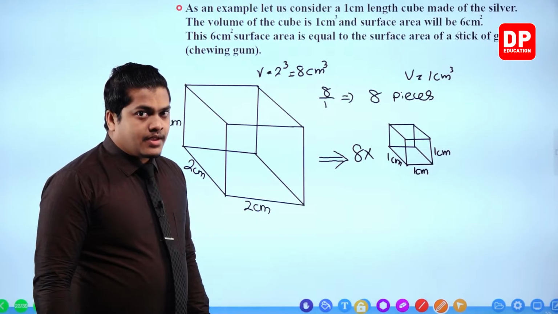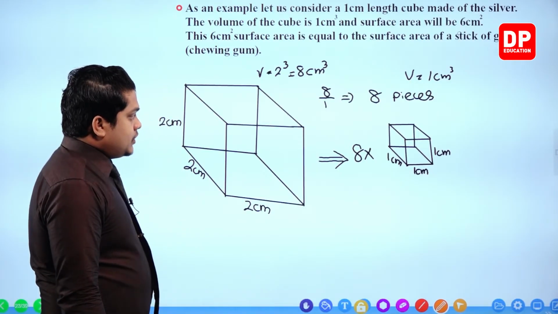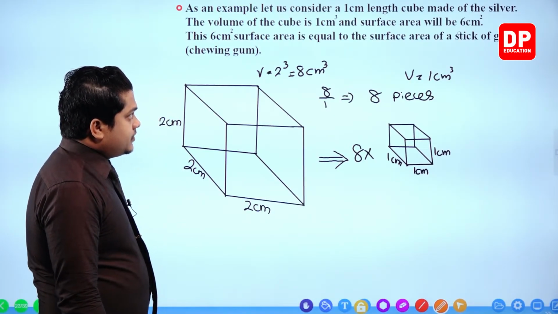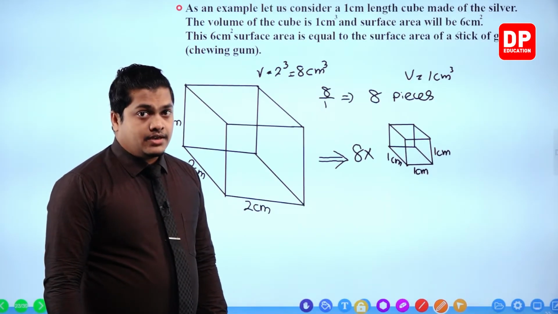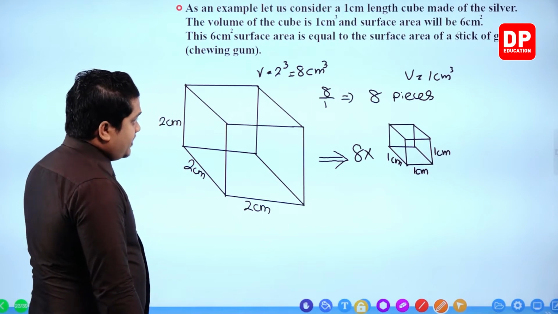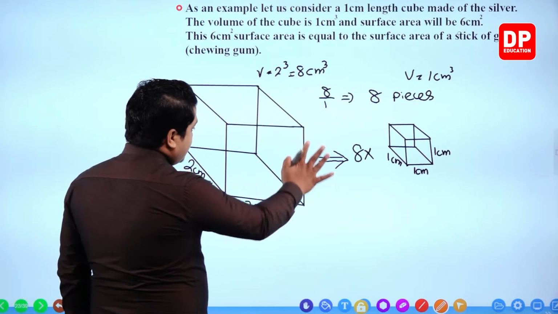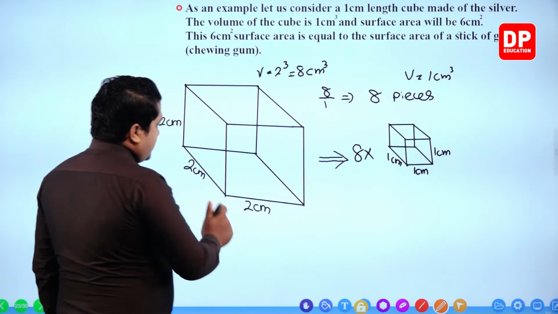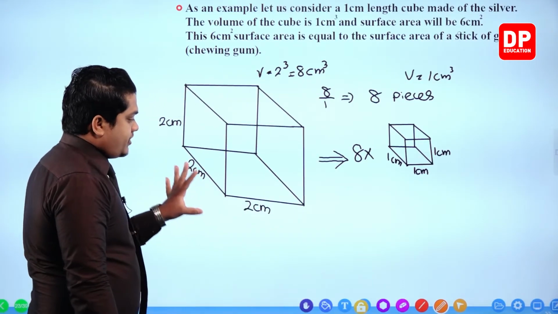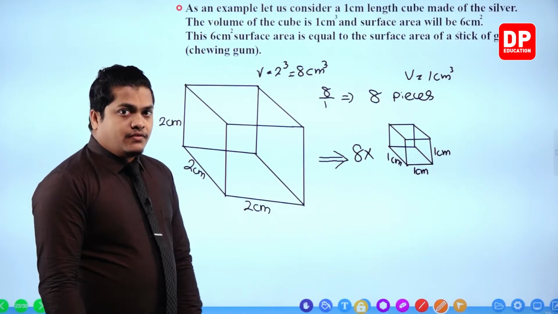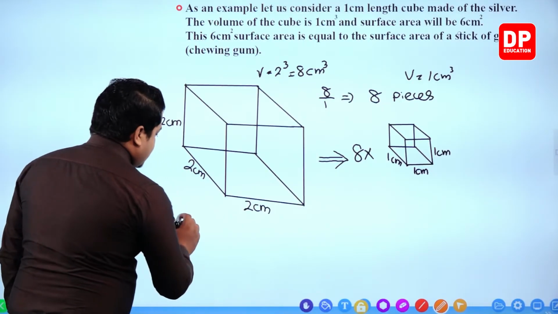Right then, my dear children, now let's see the surface area. Surface area means the area of the surface. Now there are 6 surfaces in this cube. So to find out the total surface area,